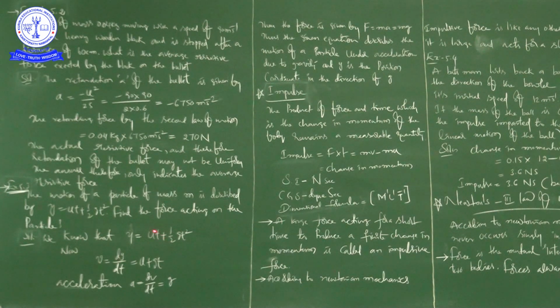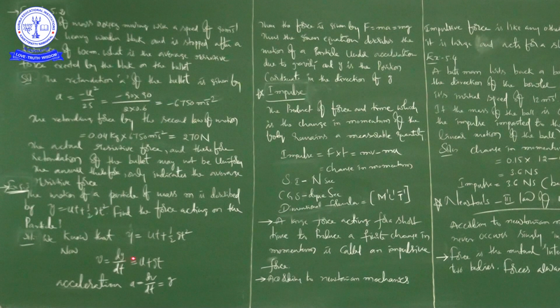You know very well, from kinematics, the second equation of motion: S is equal to ut plus half at square. There are 4 equations, and generally we call this the second equation of motion. So from that equation of motion you can write y is equal to ut plus half gt square.